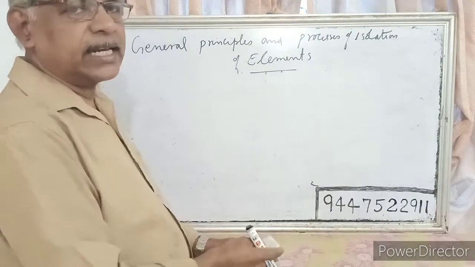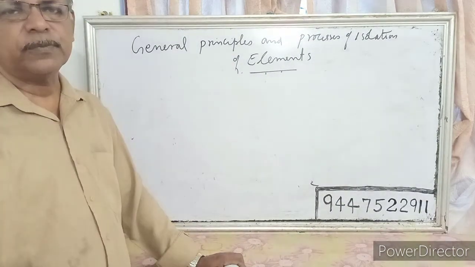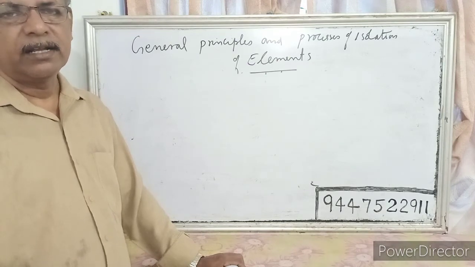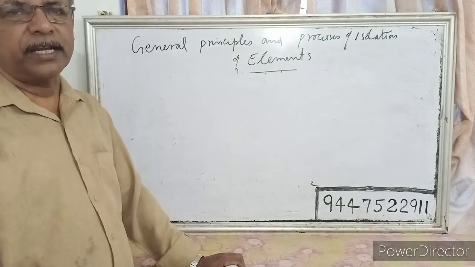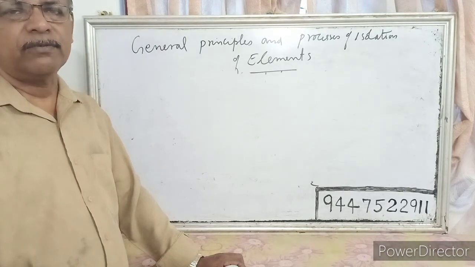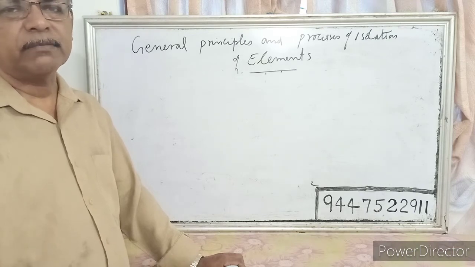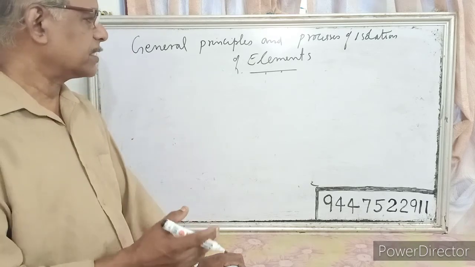Highly reactive metals like sodium, potassium, magnesium, calcium, etc. are obtained by the electrolysis of fused chlorides. And zinc, iron, lead, etc., we obtain by reduction of the oxide ores with carbon, while gold, platinum, etc., exist free in nature. So that is the process for extraction.